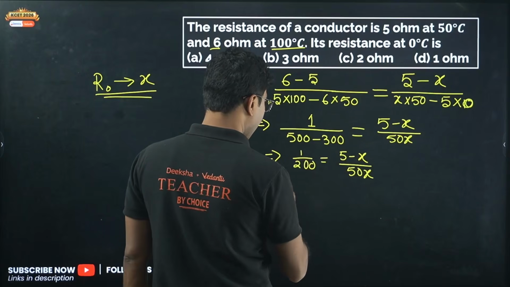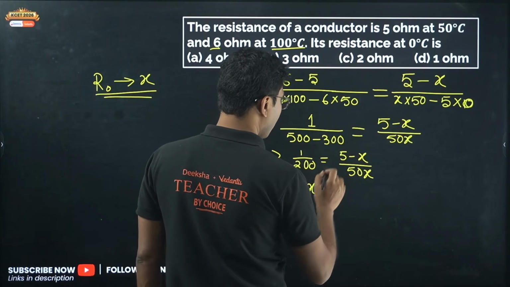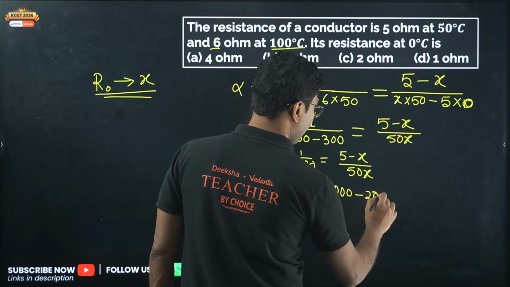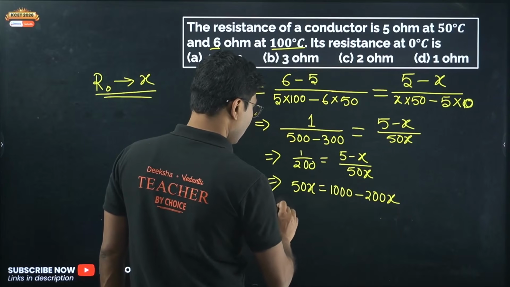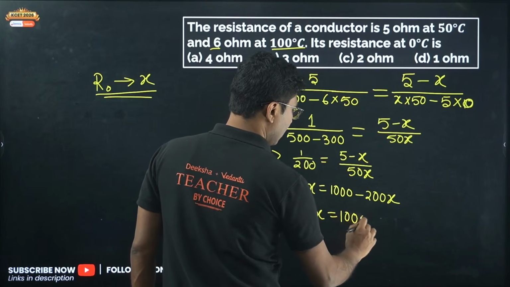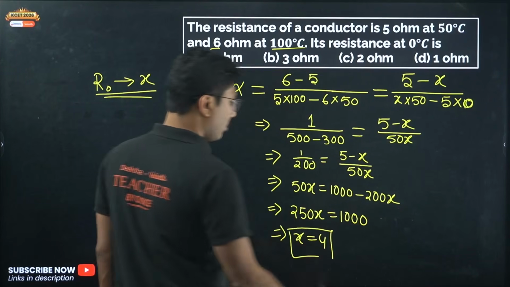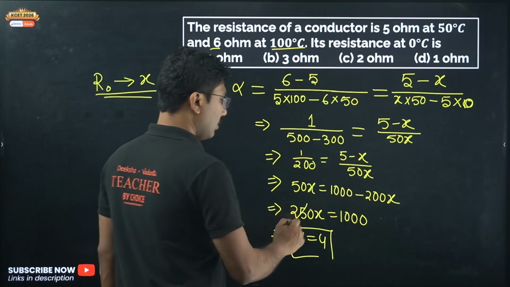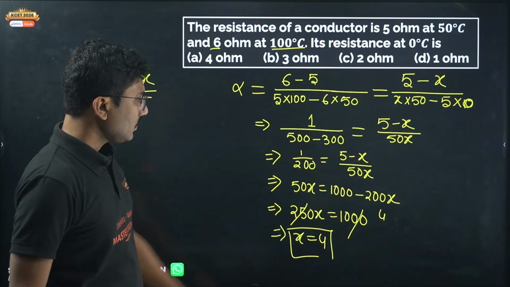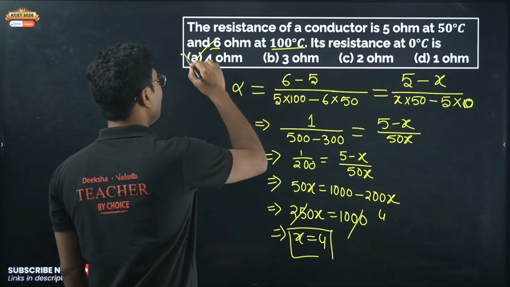Right, now cross multiply, we get 50X equals 2 into 5 is 10, so 1000 minus 200X. Or 250X equals 1000, or X equals 4. Okay, X equals 4. 250 into 4 is 1000. Now this minus 200 came over here and became plus. So if you are still wondering, the correct answer is 4 ohm.